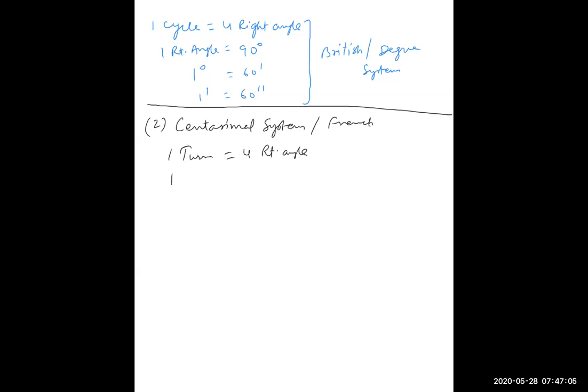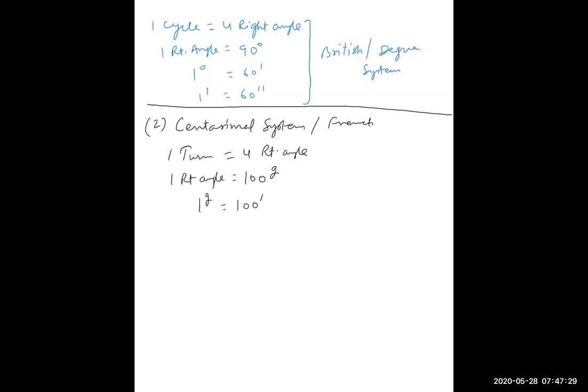But one right angle was divided into 100 parts. Instead of 90, they divided into 100 parts, and each part was called the grade. And one grade was further divided into 100 parts, and it was called the minute of grade system. It is still called minute; they could not give a separate name.